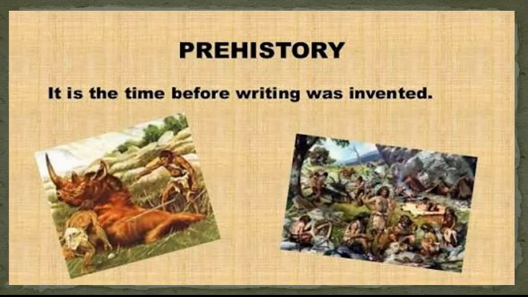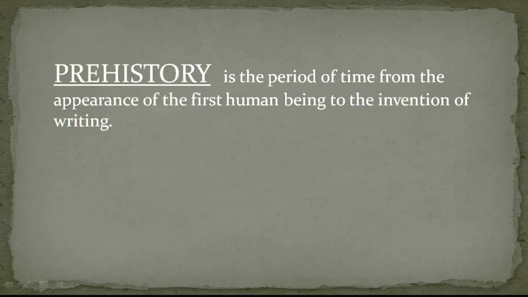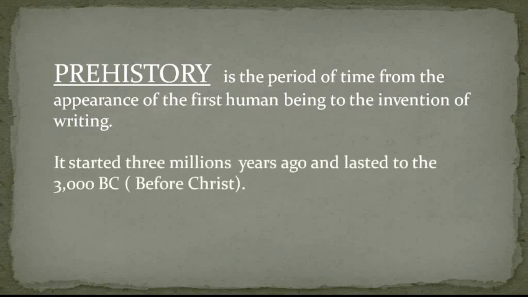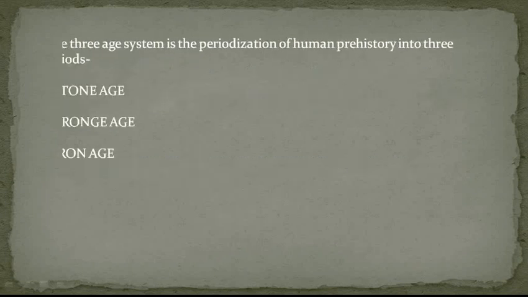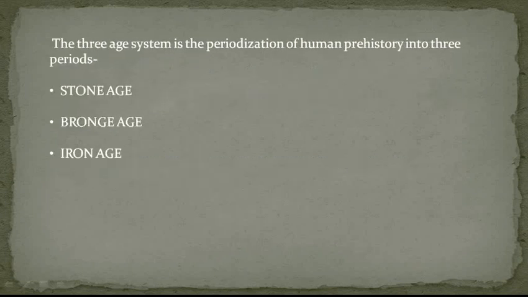Prehistory, it is the time before writing was invented. It is the period of time from the appearance of the first human being to the invention of writing. It started 3 million years ago and lasted to 3000 BC. BC stands for before Christ. Prehistory is divided into three stages: Stone Age, Bronze Age, Iron Age.